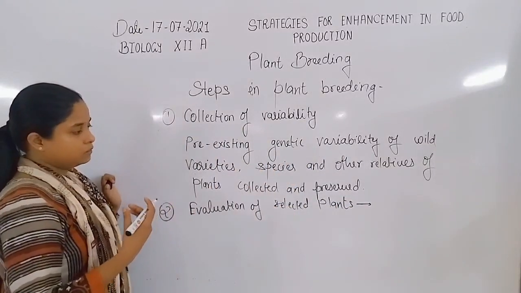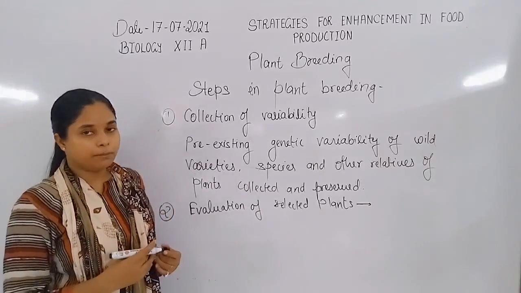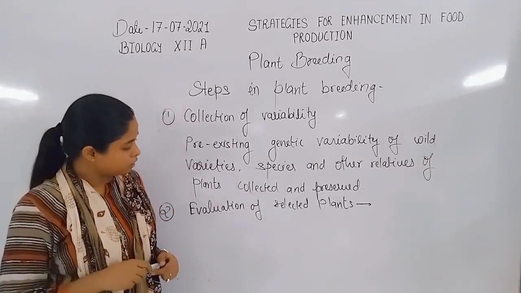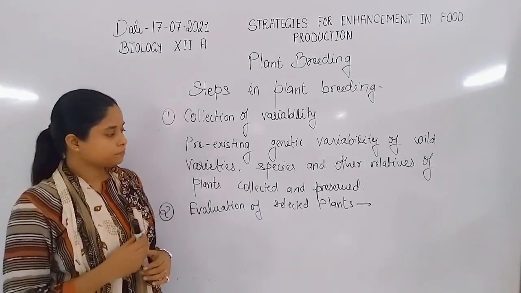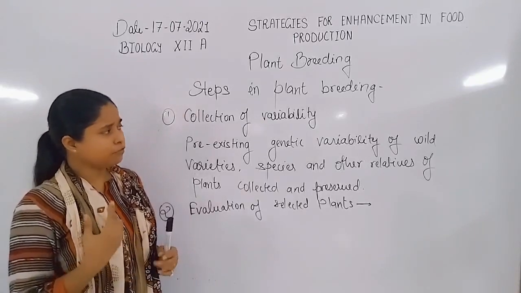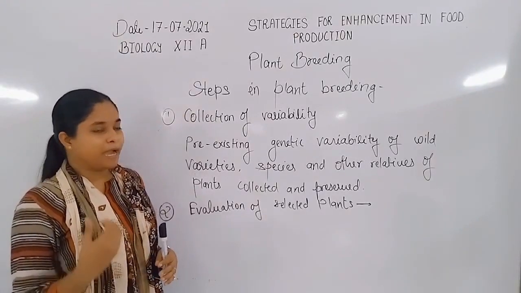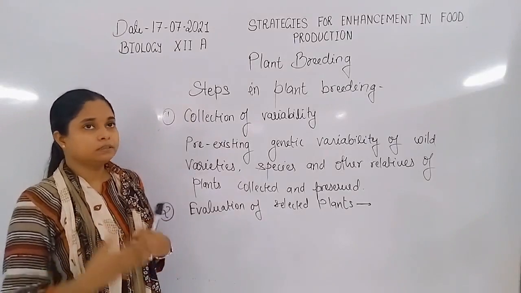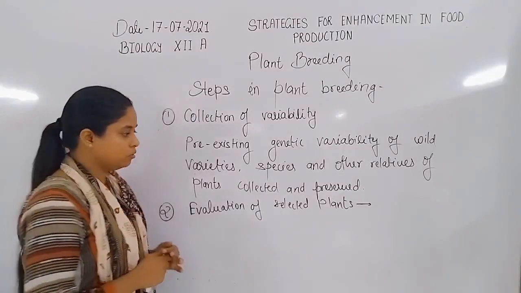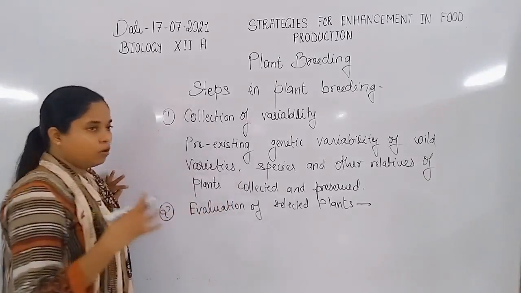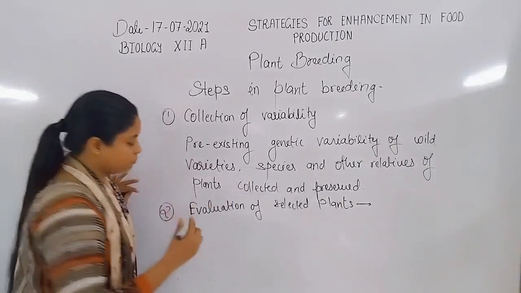So the reproduction in the plant is needed, or hybridization in plant is needed for the evaluation of the plant, because for making true breeding line we need to select the parent plant by several self-pollination. So need of self-pollination or increase the number of the plants so that we can select the parent plant.